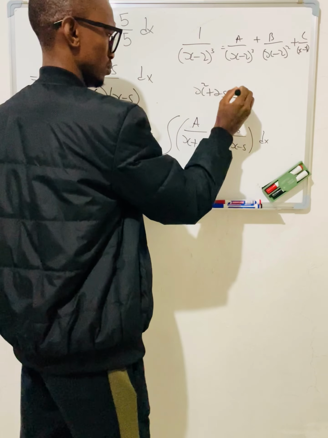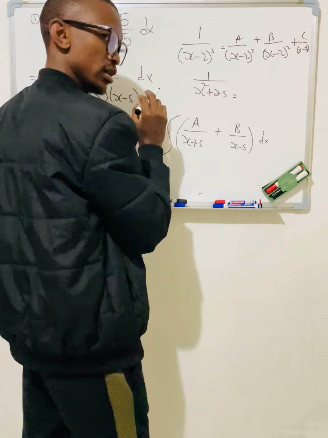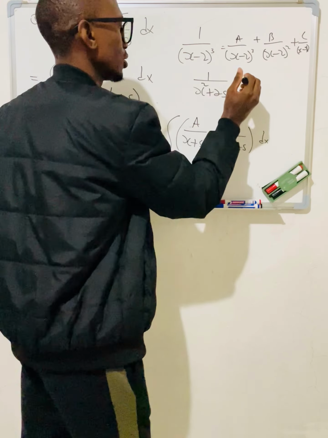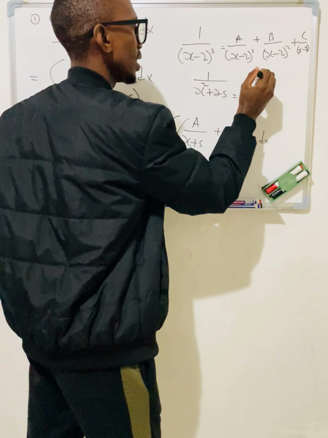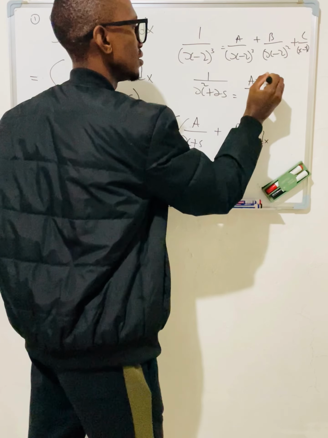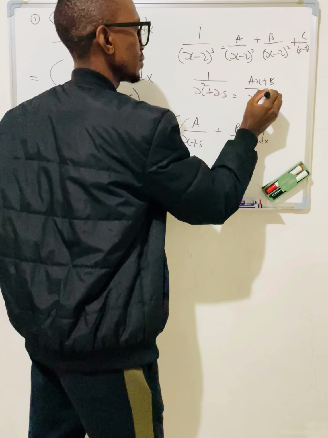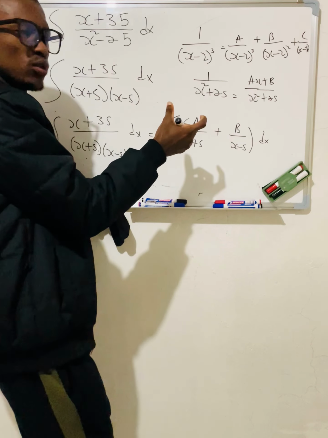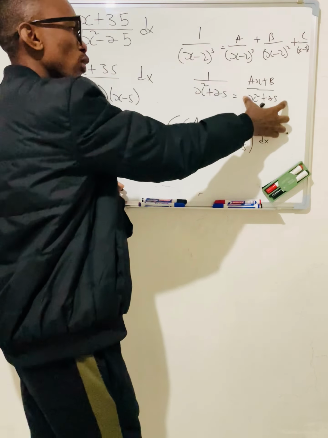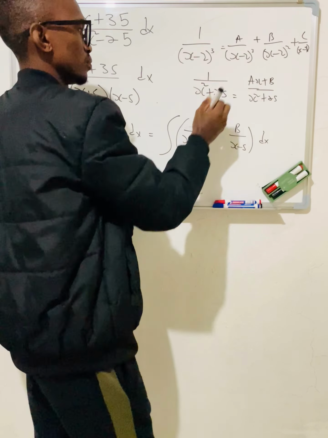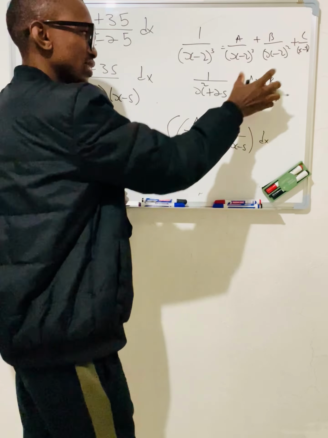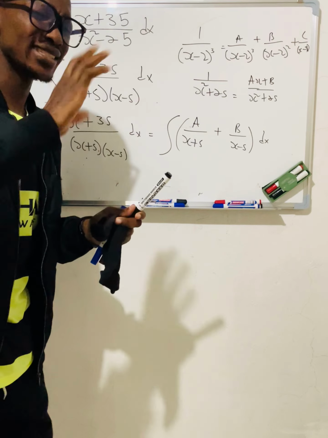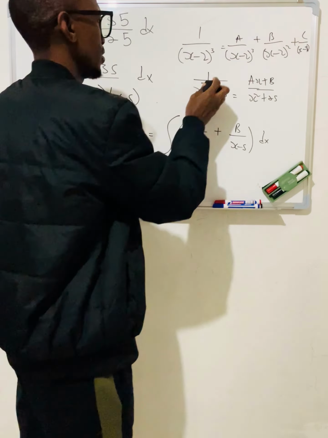With this one, it would be over 1, and then from there what's going to happen? Ax plus b over x squared plus 25. I'm just trying to give you an example because it's irreducible. This is how a quadratic will look. You will see as we go further with this.